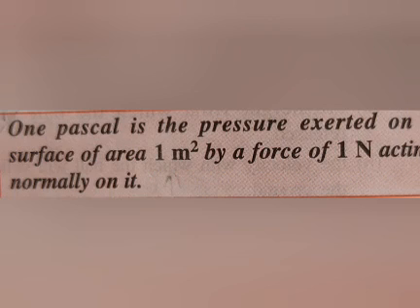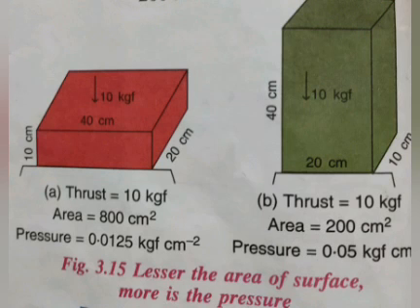In CGS system, the unit of pressure is dyne per centimeter square, or 1 atmosphere pressure is equal to 760 millimeter Hg. Now, factors affecting the pressure. The pressure exerted on the surface depends on two factors. First one, the area on which thrust is applied, and second one, thrust. Now, first point is the area on which thrust is applied. Take an example. Take a box of mass 10 kg and dimensions 40 centimeter, 20 centimeter and 10 centimeter lying on the tabletop.